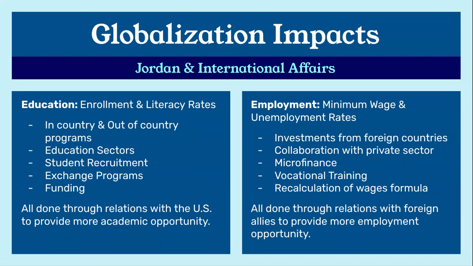So as I mentioned before, we were going to get into the different effects that can help lead Jordan out of these different struggles. A big part of that is globalization. Globalization is essentially collaboration within the homeland as well as with other foreign affairs. As for education, we were focusing on enrollment and literacy rates, and a couple of ways that we can work with foreign countries are education sectors, student recruitment, exchange programs, and funding, which all have been shown to come from the U.S. to provide more academic opportunity to the youth of Jordan.